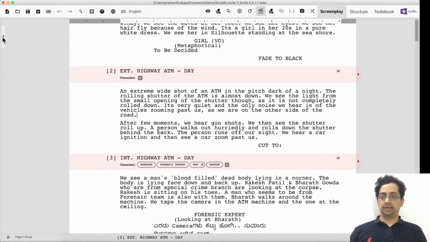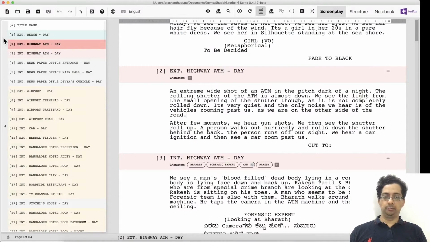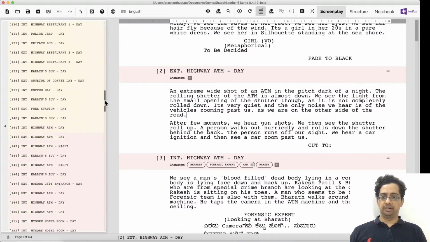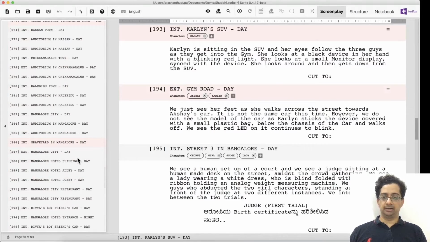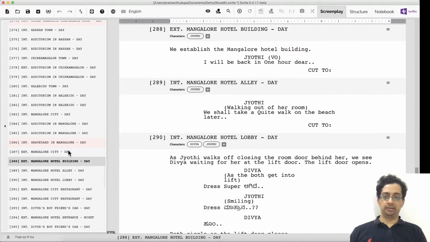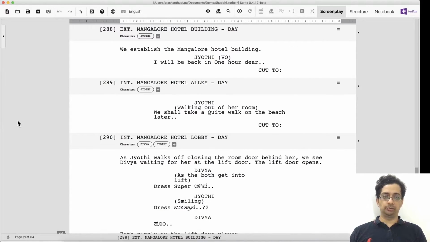Similarly, we have the side panel here. When I click on this button, it pulls out a scene list view. There's really no need for us to keep this view in memory all the time. We can just create it whenever the user actually requests for it and then destroy it when the user doesn't.